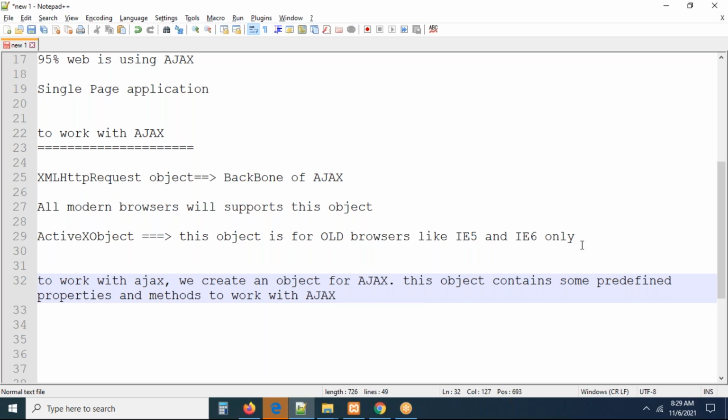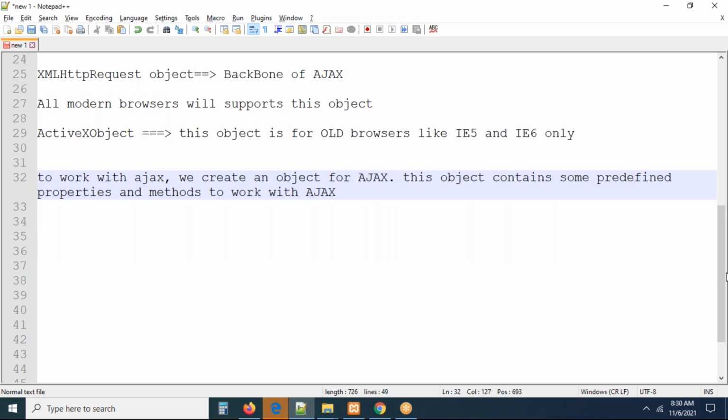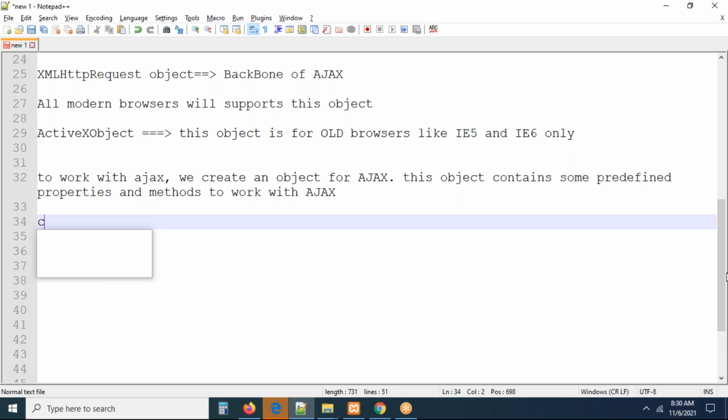We know this already, right? In JavaScript, yesterday we discussed JSON. There are two methods, parse and stringify. We discussed the document object. In the document object we have so many methods: getElementById, querySelectorAll, createElement. Like this, we have seen a lot of methods. In the same manner, once the Ajax object is created, the methods and properties will be available. Right now, you can see, create the Ajax object.